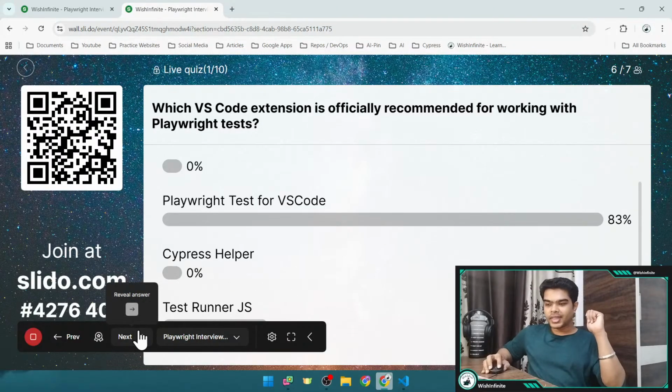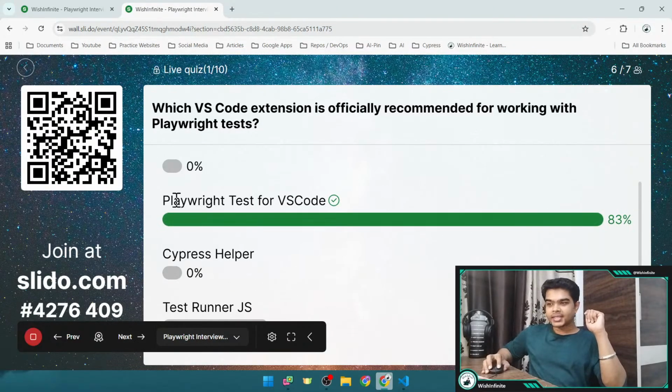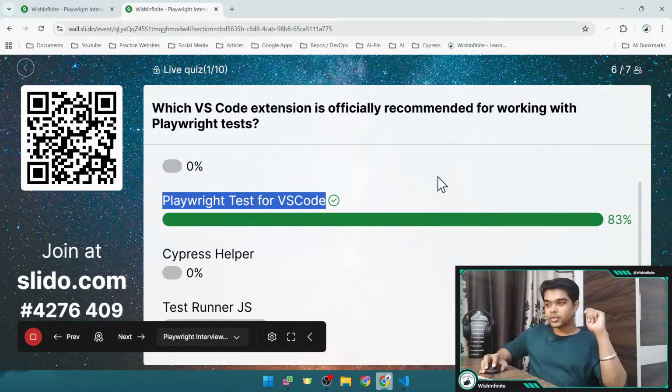And now let me reveal the correct answer first. So the correct answer is this one, Playwright test for VS Code. So if you will use the VS Code, and there if you want to use the Playwright, I would suggest to get this particular extension. With this you would be getting so many options also.